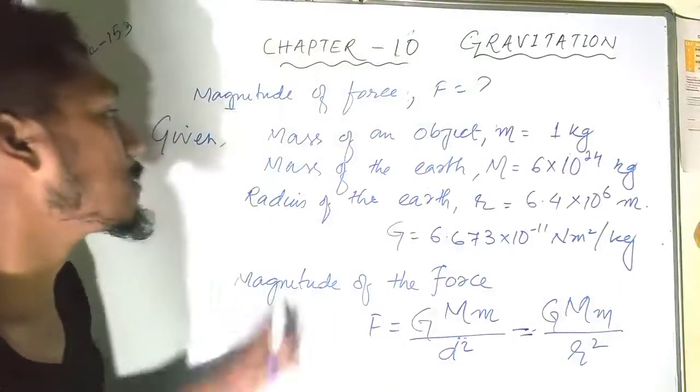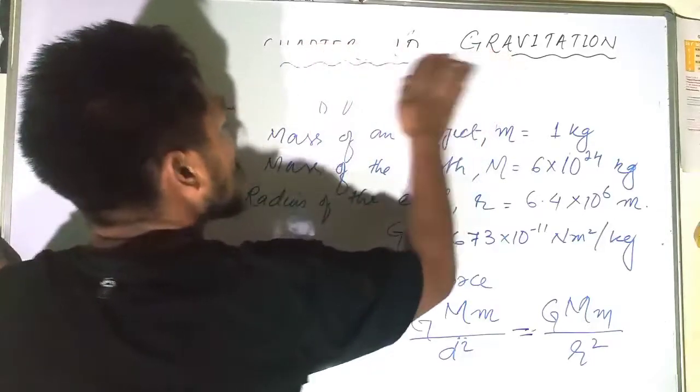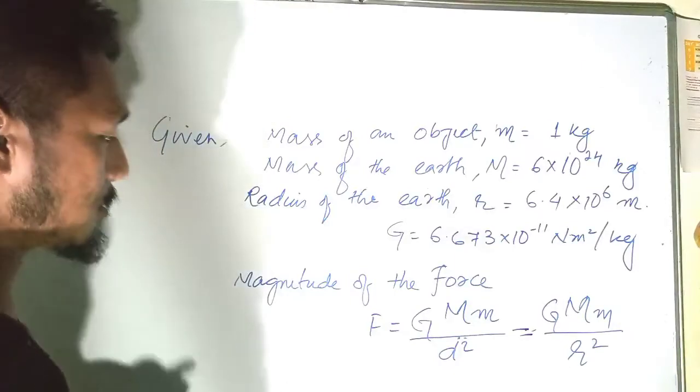I think you have already noted down all these values. Now I'll put the values here.